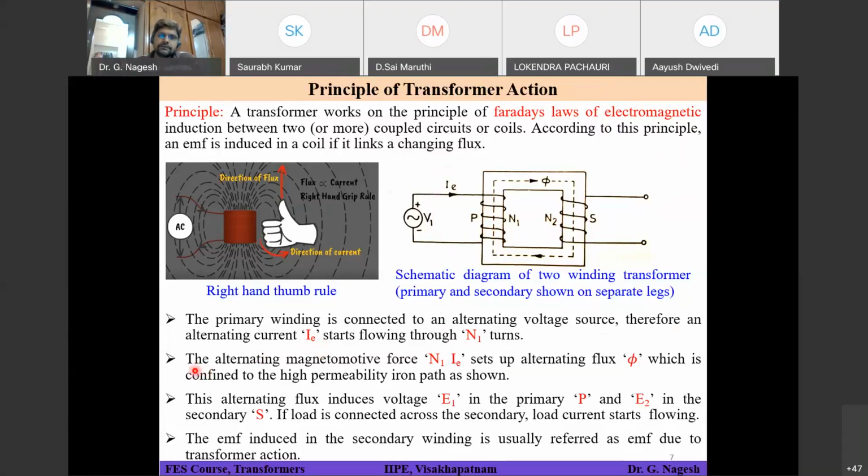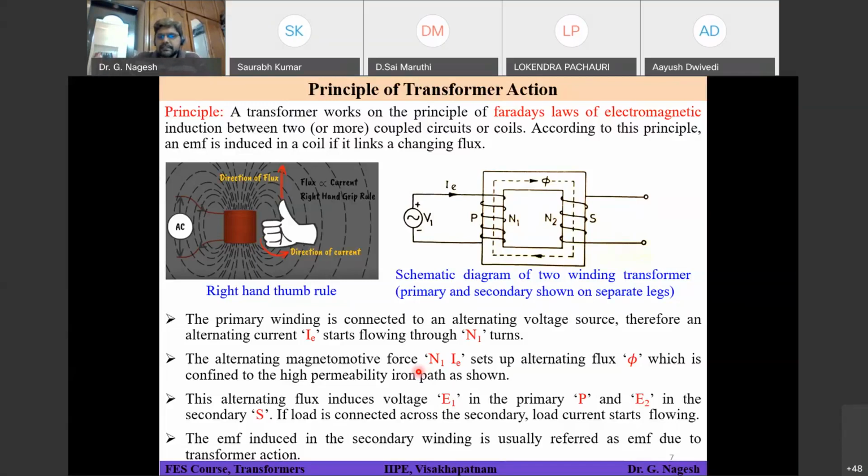So the second point states the alternating magnetomotive force. What is this magnetomotive force? Does anyone have any idea? What could be the unit for magnetomotive force? Voltage. So what is electromotive force? EMF means volts. So EMF in an electrical circuit is nothing but electromotive force, that is voltage, and the unit is volts.